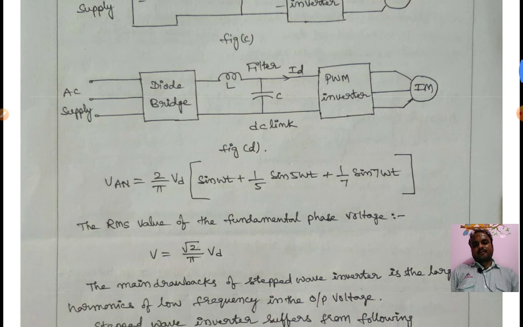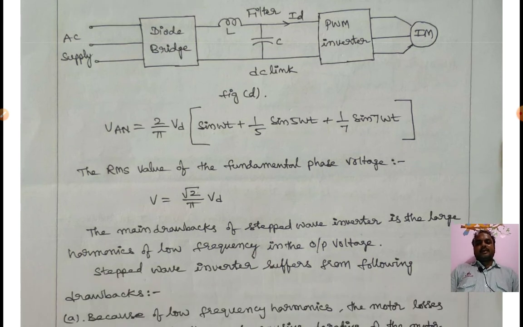Here the phase to neutral voltage VAN is equal to 2 by pi Vd times sin omega t plus 1 by 5 sin 5 omega t plus 1 by 7 sin 7 omega t. The RMS value of the fundamental phase voltage V is equal to root 2 by pi Vd. So if we convert the above voltage into RMS, we get root 2 by pi Vd.